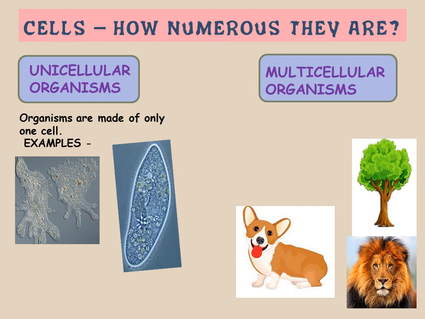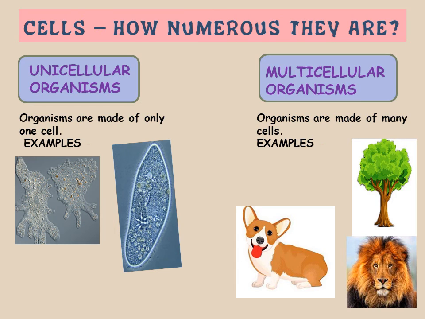Their body has complex body organization and they have organs and organ systems. If we talk about plants, plants also have many cells in their body. We know that they have tissues. If they have tissues, it means cells are numerous. So the organisms having many cells in their body are known as multicellular.